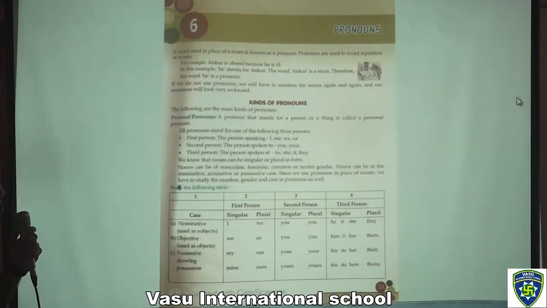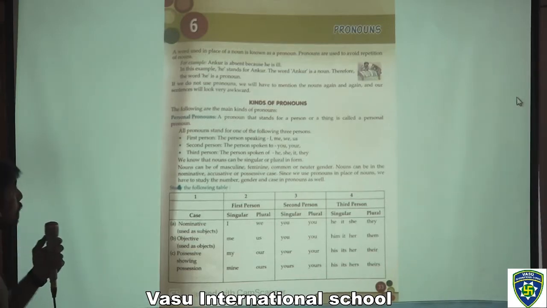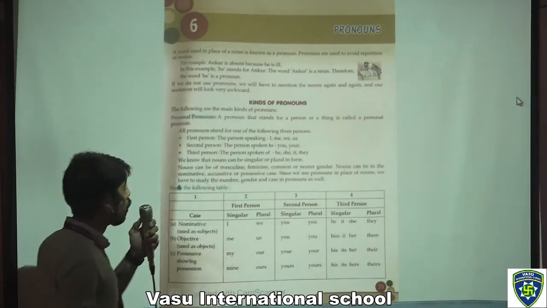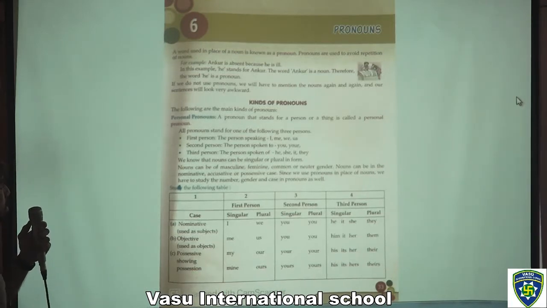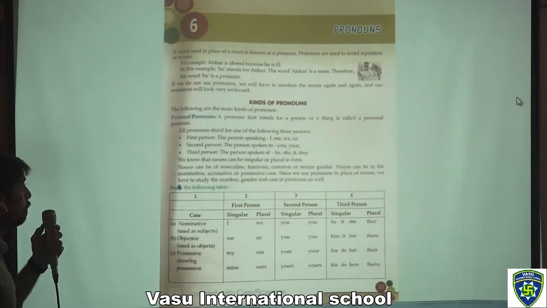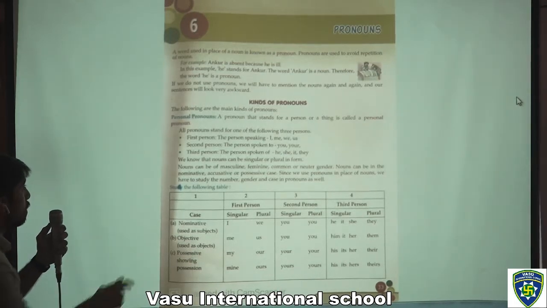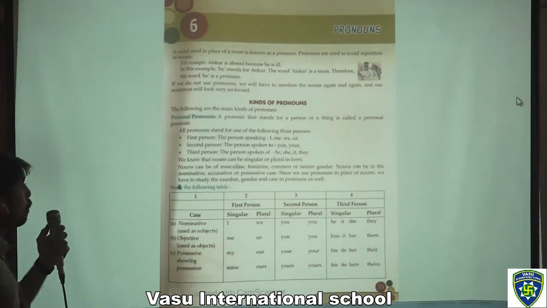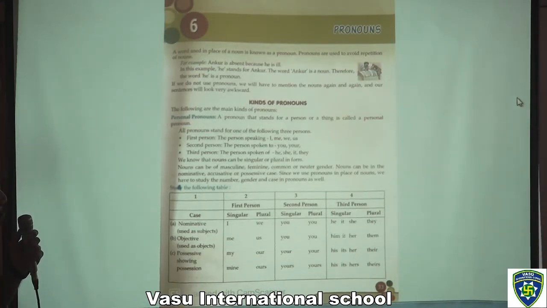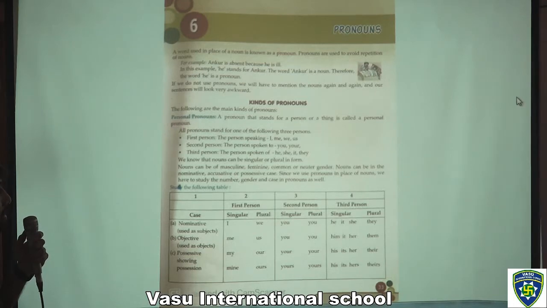So a word used in place of a noun is known as a pronoun. Pronouns are used to avoid repetition of nouns. For example, Ankur is absent because he is ill. In this example, he stands for Ankur. The word Ankur is a noun. Therefore, the word he is a pronoun. If we do not use pronouns, we will have to mention the nouns again and again, and our sentences will look very awkward.